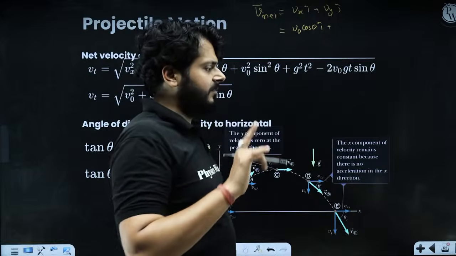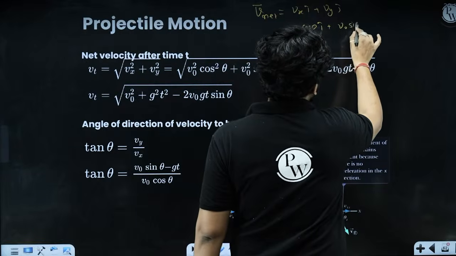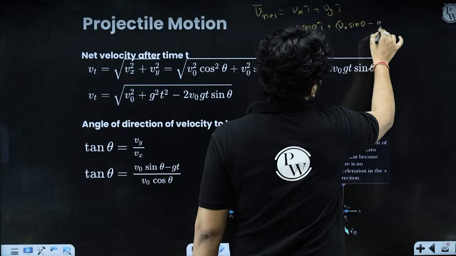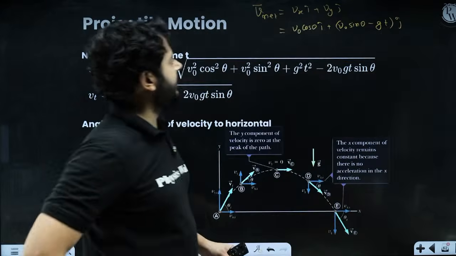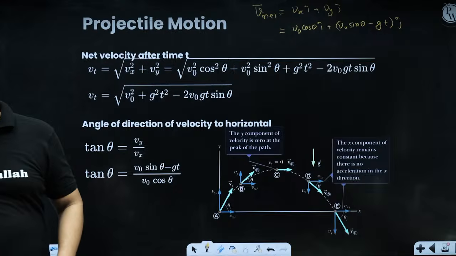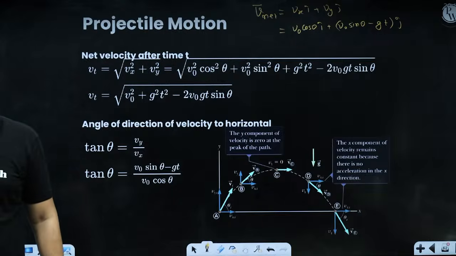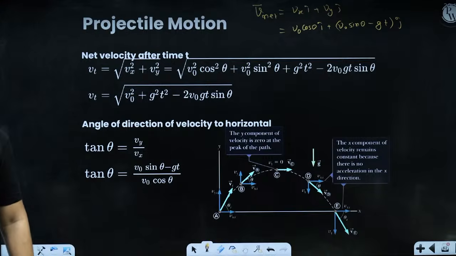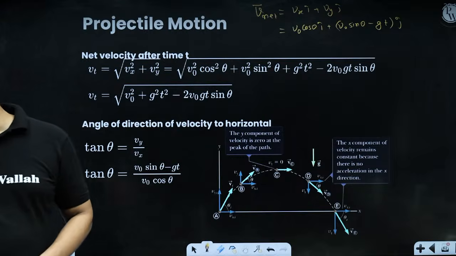And the velocity in the y direction after time t is V naught sin theta minus gt j cap, all right? So this is the net velocity in this particular case, right? I hope the idea is very, very clear, right? Okay.